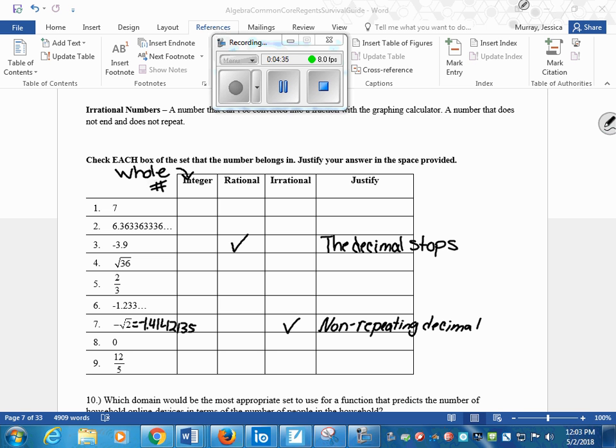So the difference between the decimal in number 3 is rational because it stops. But this is irrational because it's crazy. It just keeps going, and there's no pattern to it. All right, so let's look at number 1 then. 7. Integer, rational. It's an integer. Why? This is a whole number.